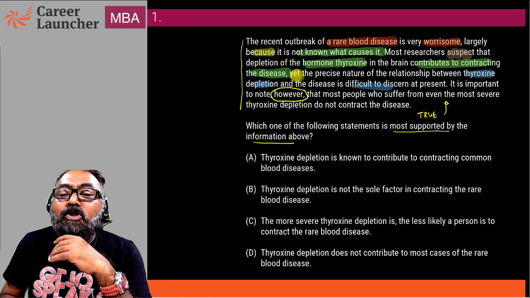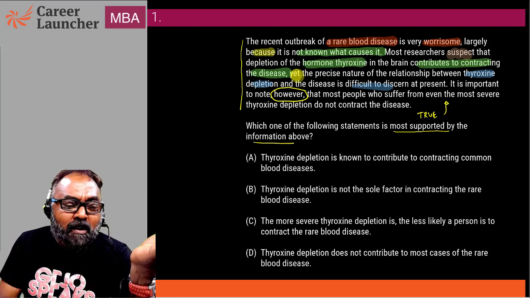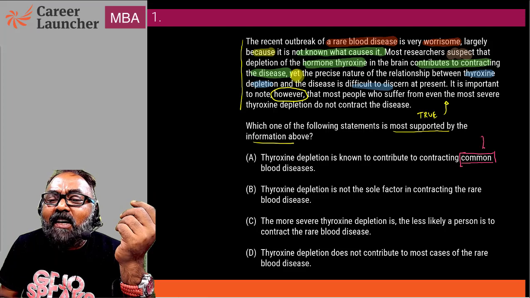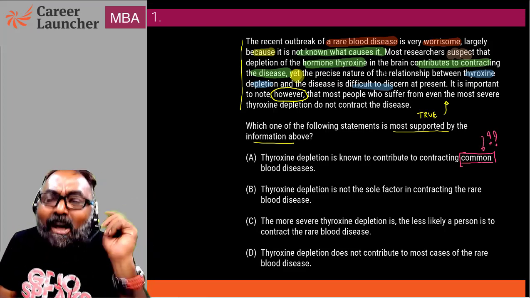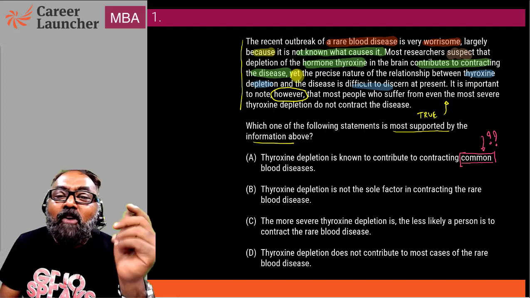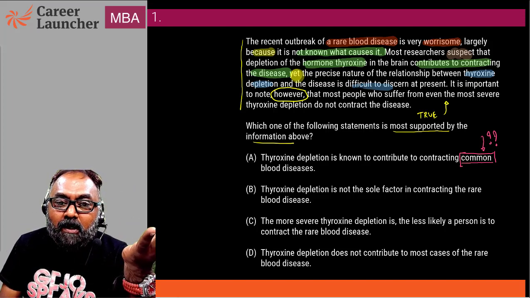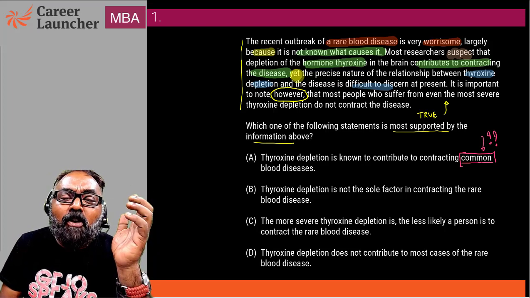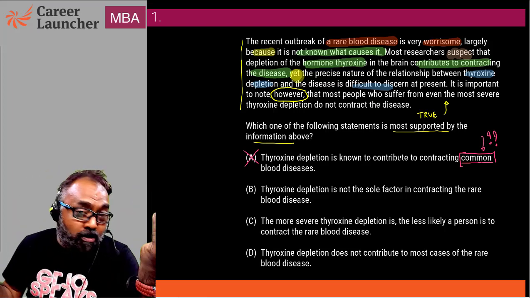Thyroxine depletion is known to contribute to contracting common blood diseases. Okay, first of all, nobody has any discussion about these common blood diseases. We are talking about a rare blood disease. There also, we are not sure whether thyroxine has any relationship with the disease. So first of all, this is enough for us to say that this has not been discussed, because I want to look at something that is true. Now, this I'm not too sure.